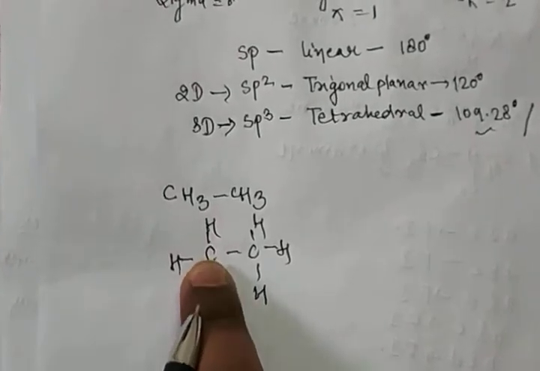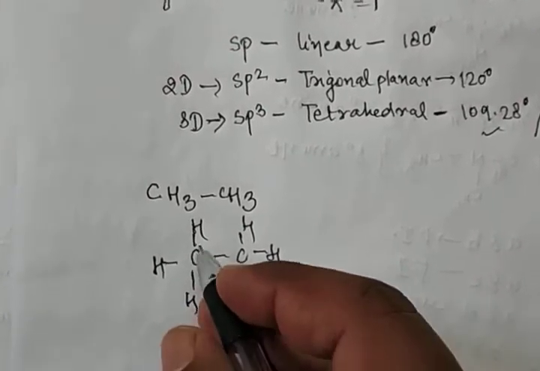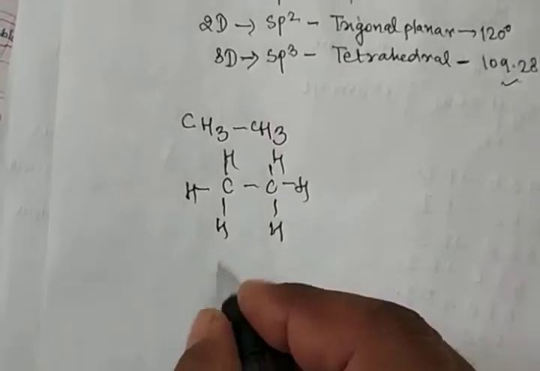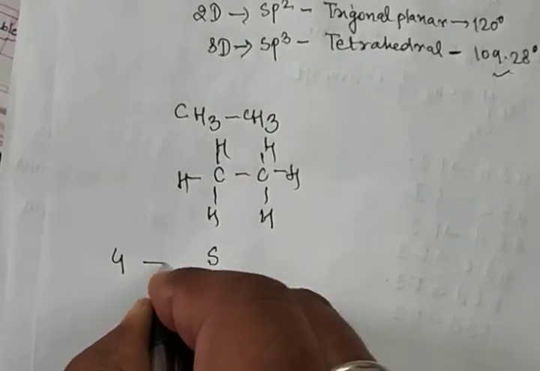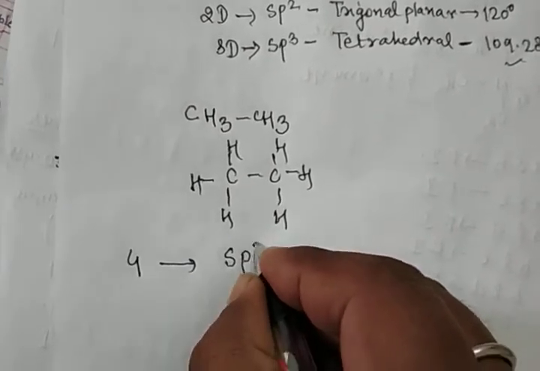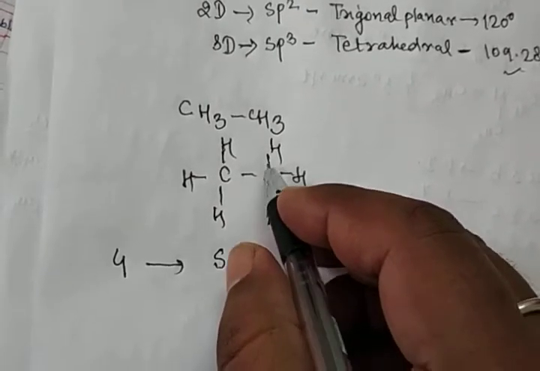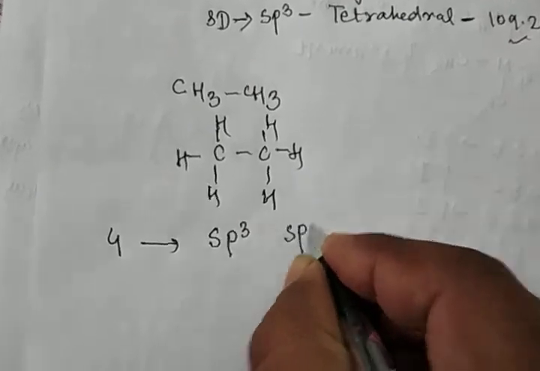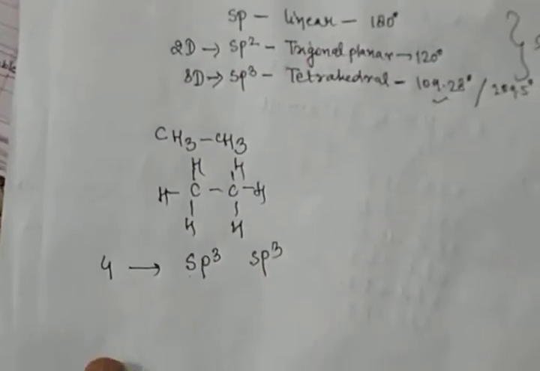This first carbon is attached with 4 sigma bonds: 1 sigma, 2 sigma, 3 sigma, 4 sigma. Clear? 4 means 1s and 3p, so s is 1 and p is 3. It means 4. This is sp3, and the second carbon is the same.